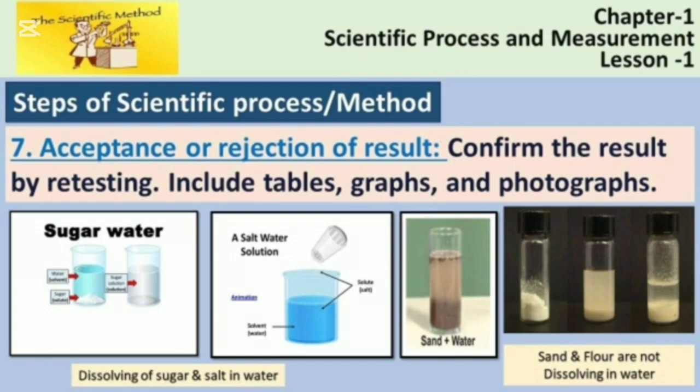And you have already observed that sugar and salt are dissolved in the water, but sand and flour are not dissolving in water. So from this observation you can take any decision on what you want to publish